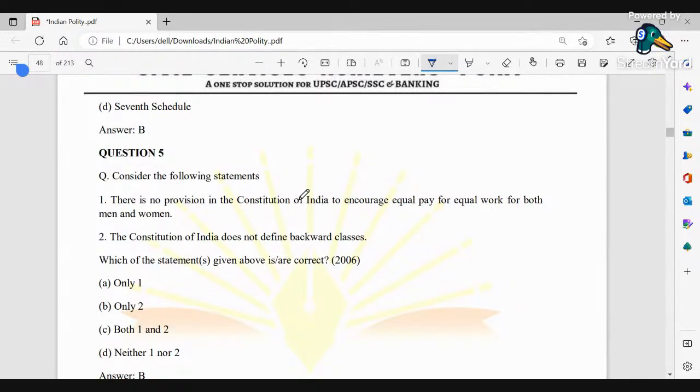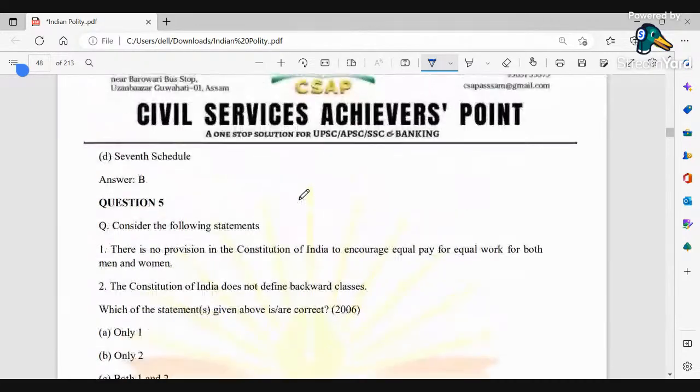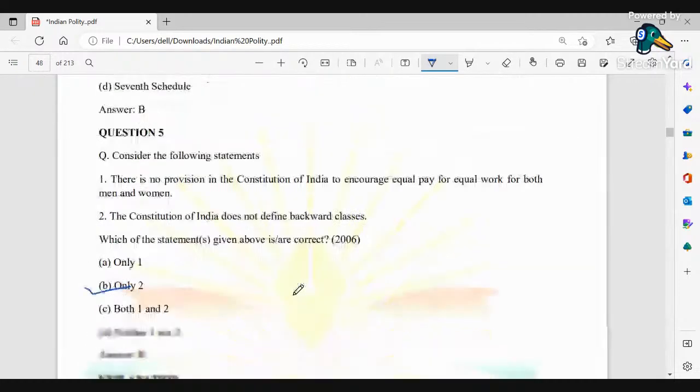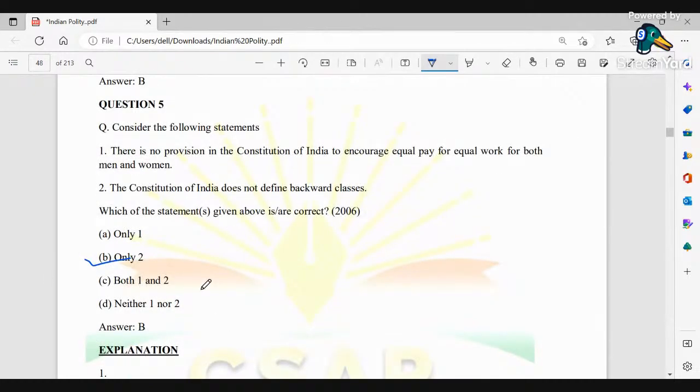There is no provision in the Constitution of India to encourage equal pay for equal work for both men and women. The Constitution of India does not define backward classes. Okay, so which of the affirmation is correct? यहाँ पे obviously यहाँ पे only 2 होंगे. Okay, so we could see that here only 2 option is correct because answer is very much B.